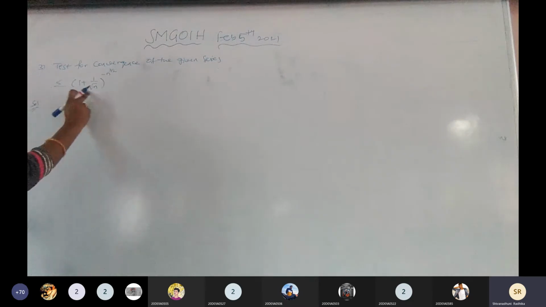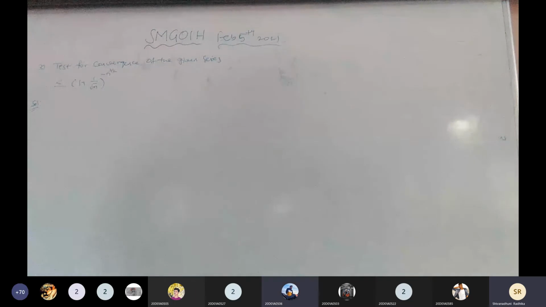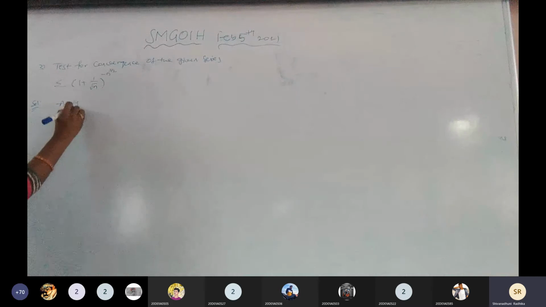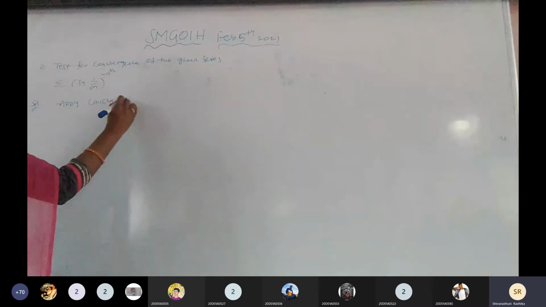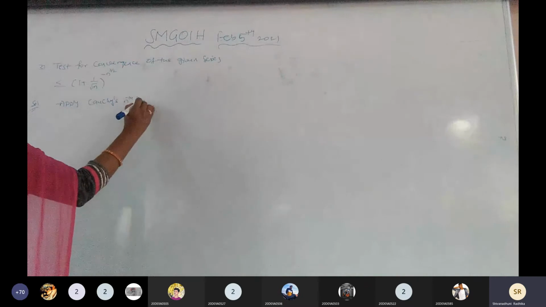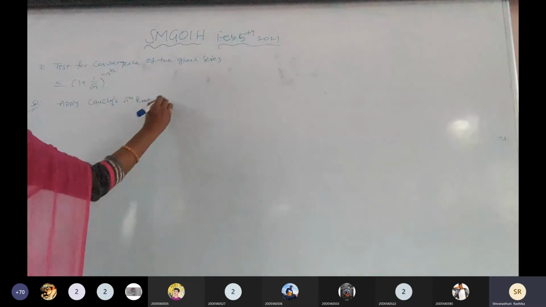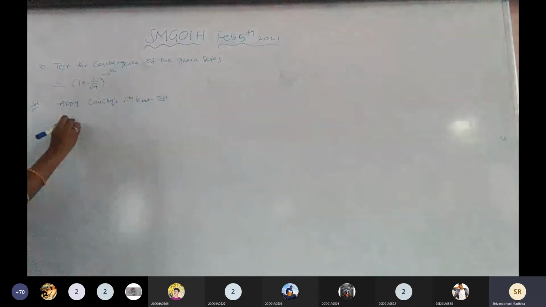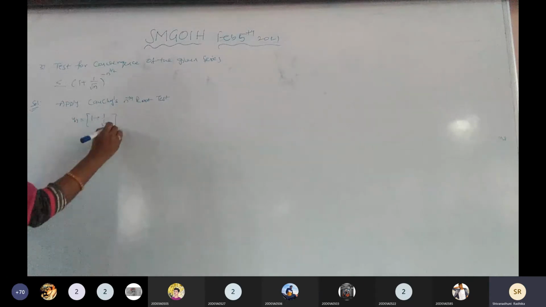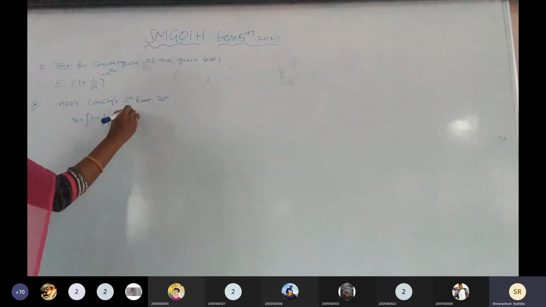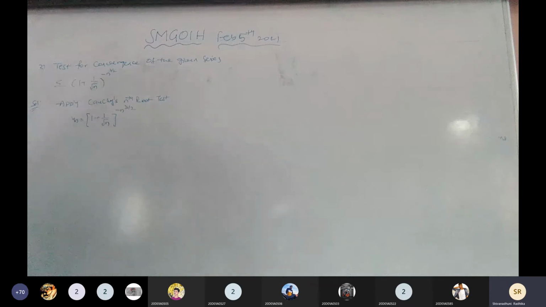Now the given nth term has the n power. Then what do we go for? Cauchy's nth root test. Apply Cauchy's nth root test. Is it clear? Now what is un here? (1 plus 1 by root n) to the power of minus n to the power of 3 by 2. Okay?